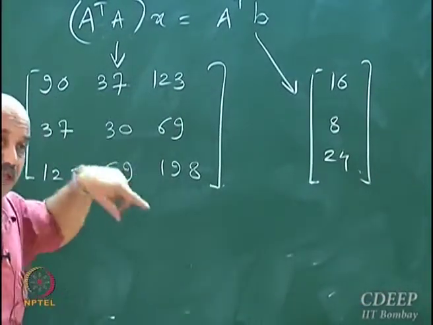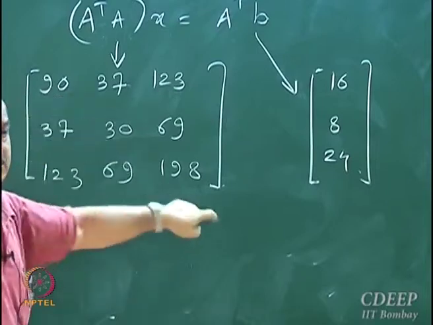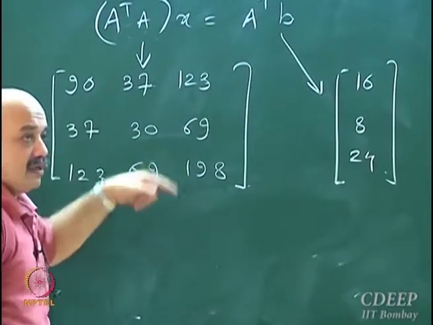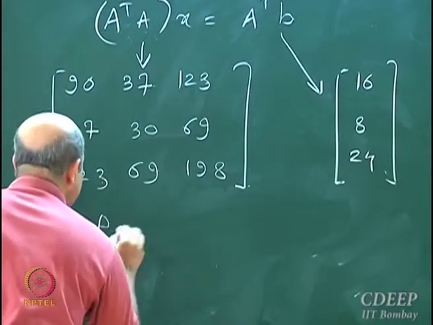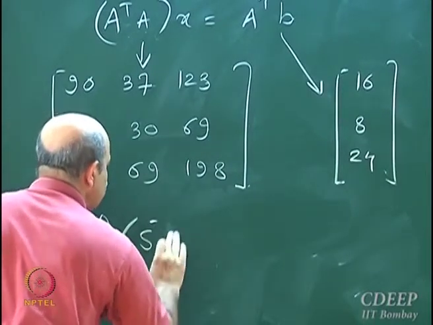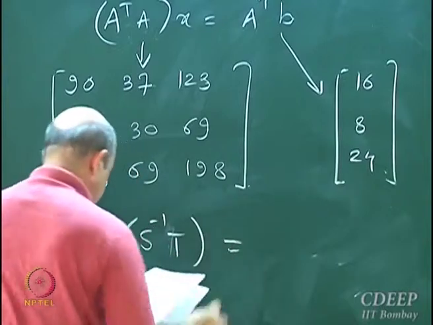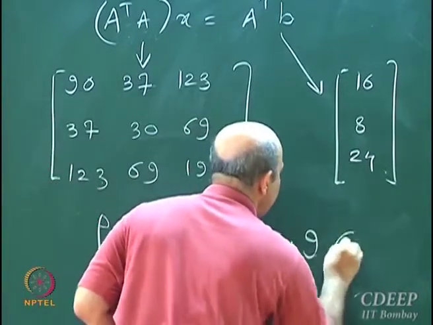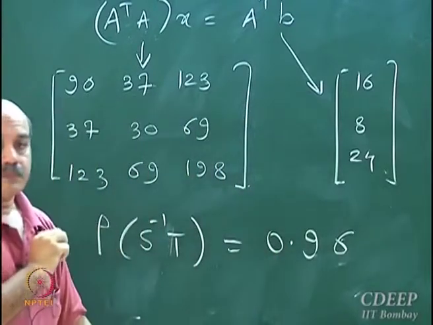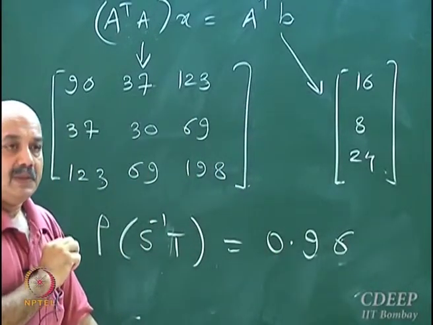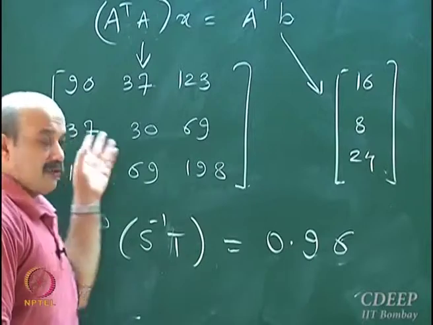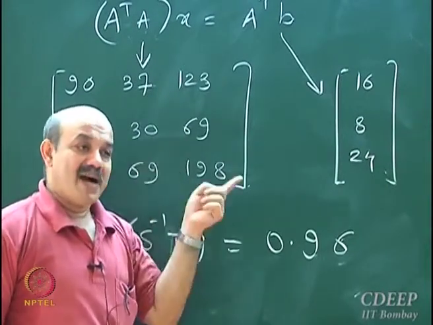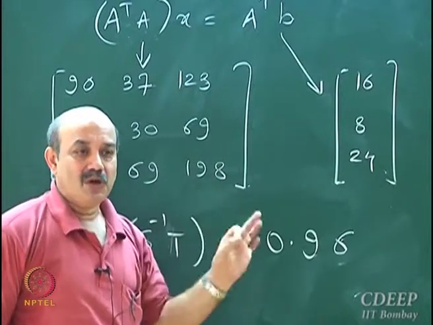Now if I apply the Gauss-Seidel method to this transformed equation, the spectral radius of S inverse T turns out to be 0.96. So for the transformed problem, I am guaranteed convergence of the Gauss-Seidel method.